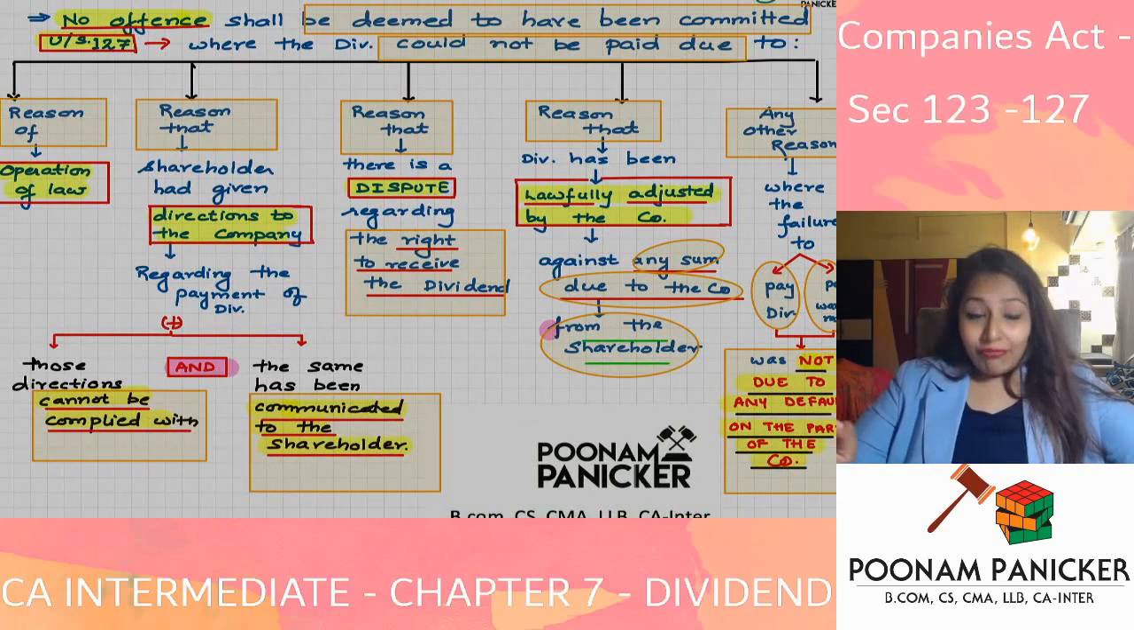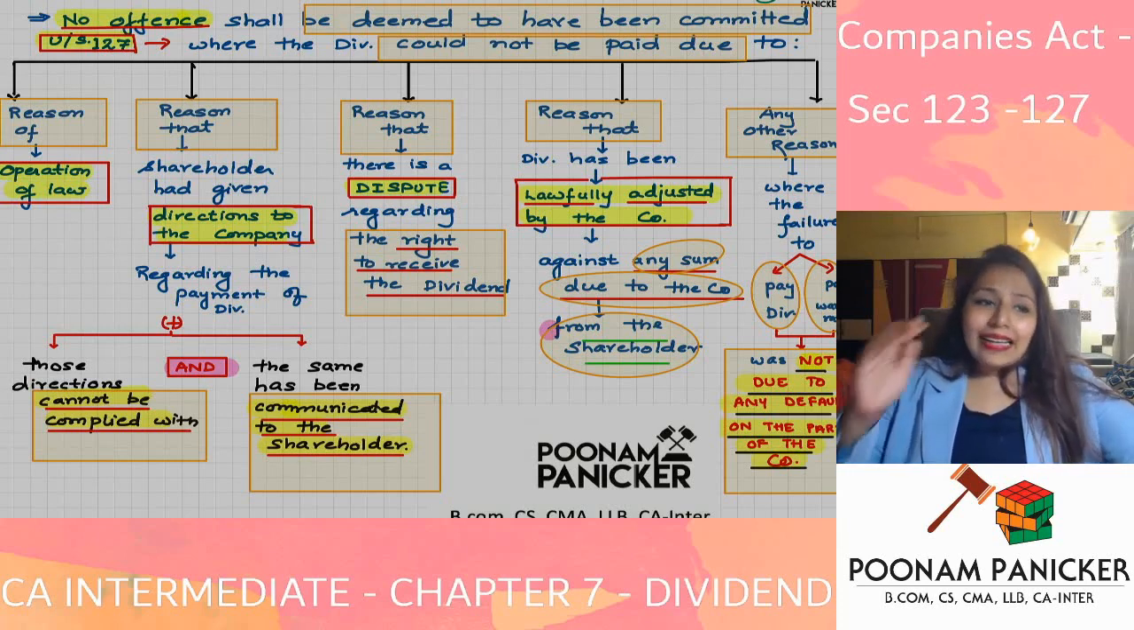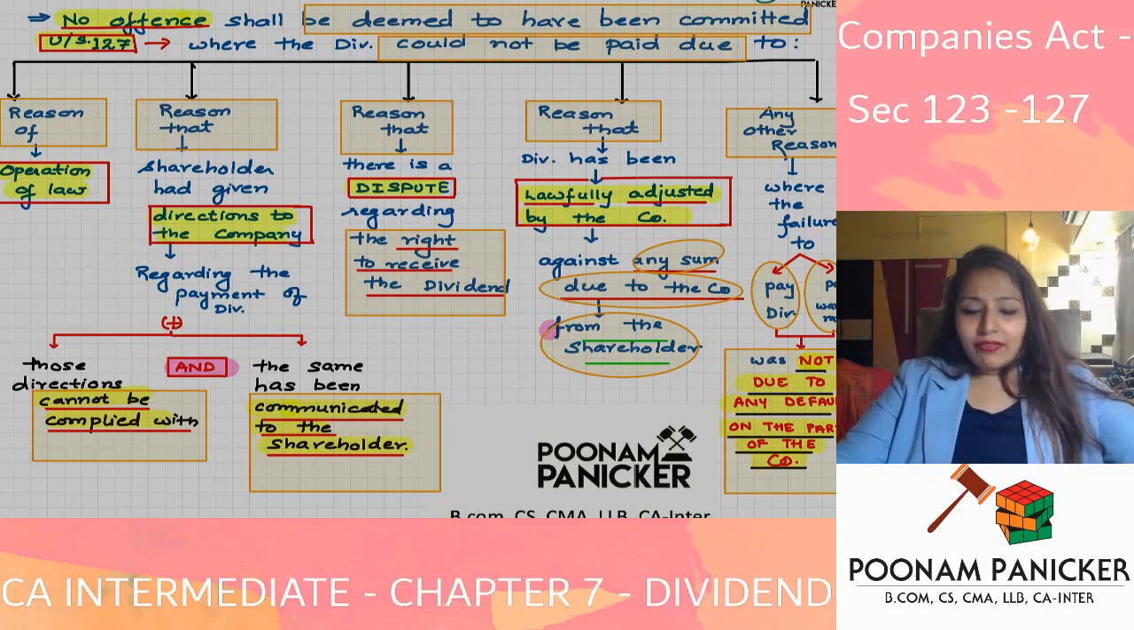So there are five cases where the punishment under 127 will not be applicable. First is operation of law. Second is the shareholder has given directions which cannot be complied with, and that has been communicated to him. Third case is there is a dispute with respect to the right to receive dividend. Fourth case is the dividend has been lawfully adjusted against the sum due to the company from the shareholder. And last is a general point, that is any other reason where it is not the default of the company, then the company is not going to be liable.